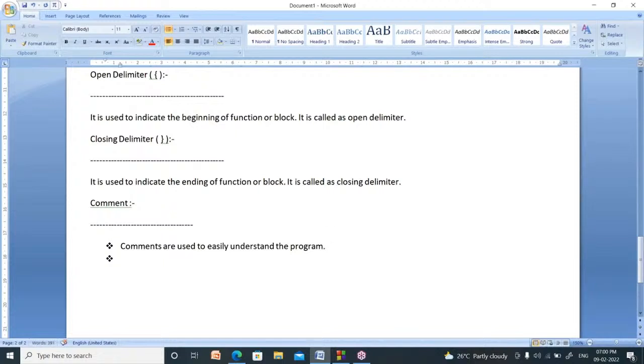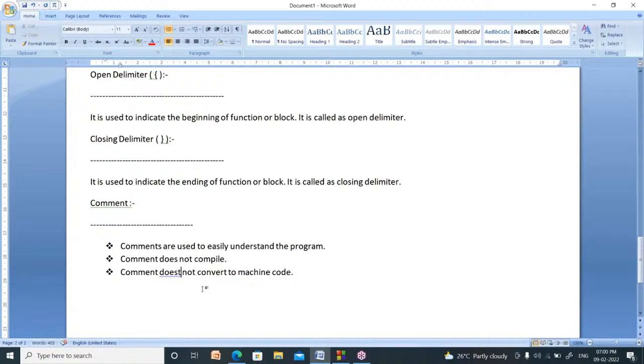If you write comments, they don't compile, meaning they are not converted to machine-understandable code, that is, machine language.